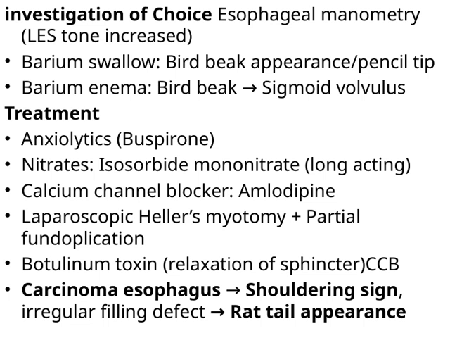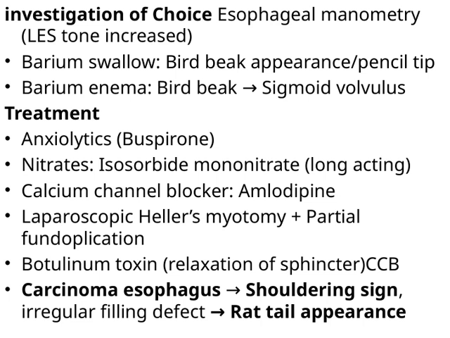For more definitive treatment, laparoscopic Heller's myotomy combined with a partial fundoplication is often performed to cut the muscle fibers and prevent reflux. Botulinum toxin injections are another option. They relax the sphincter by blocking acetylcholine release, providing temporary relief.